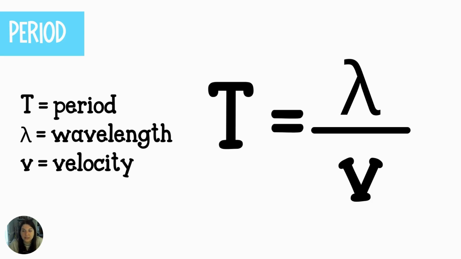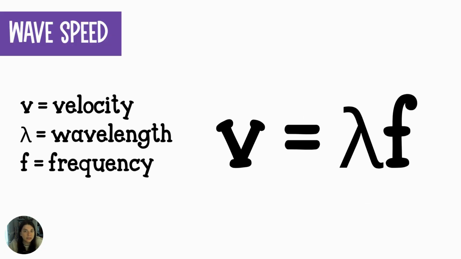That is your wavelength divided by the velocity. Let's say you have the wavelength of a wave and you have its frequency. You know how many waves are passing per second. In that case, you can calculate the velocity. And that would be seen as V equals lambda F. Remember, lambda is the Greek symbol that represents wavelength.